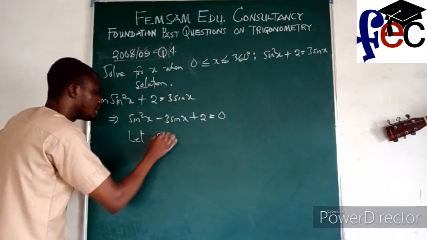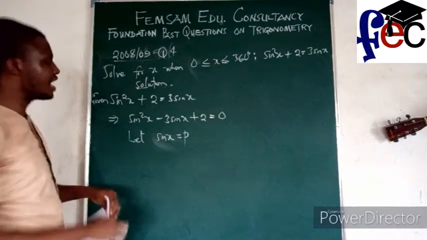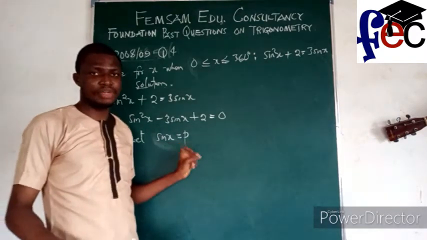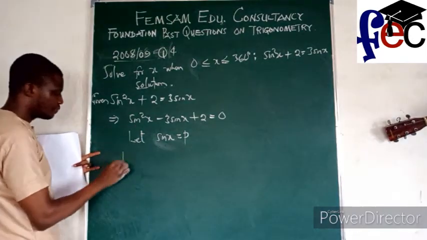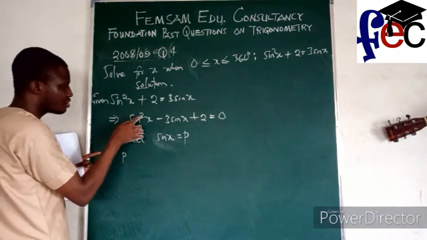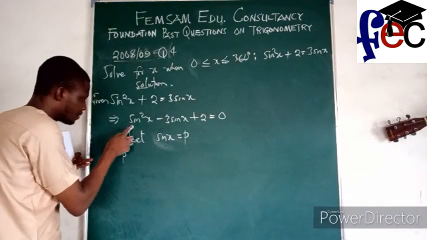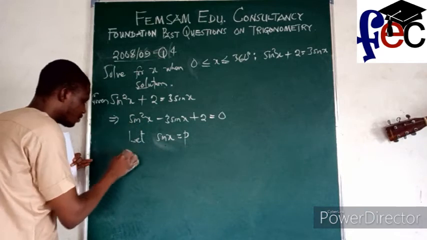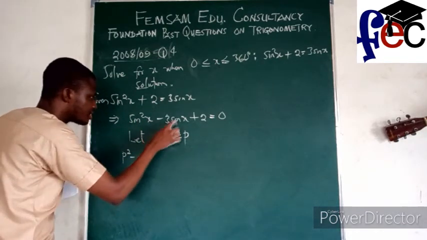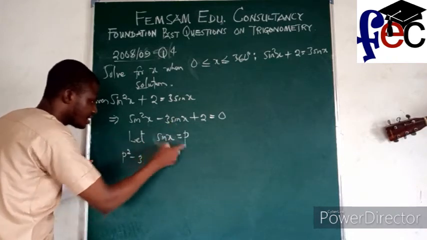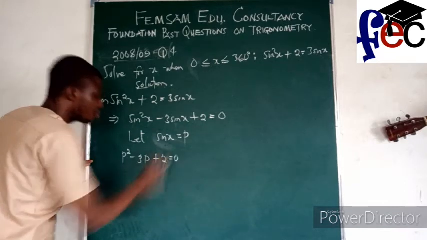Let sin x equal to P. That means anywhere you see sin x, we can replace with P. Don't forget that sin square x is the same thing as sin x all square. So I can write P squared, then minus 3 sin x, which in this case is P, then plus 2 equal to 0.